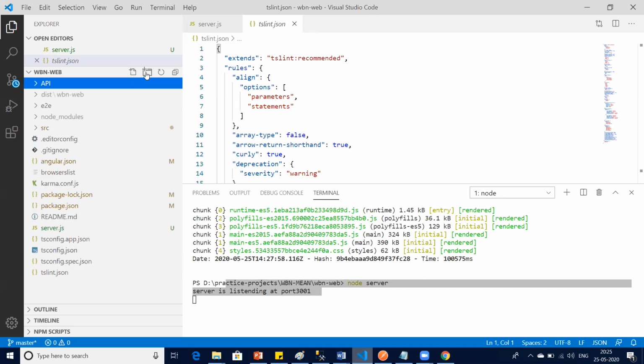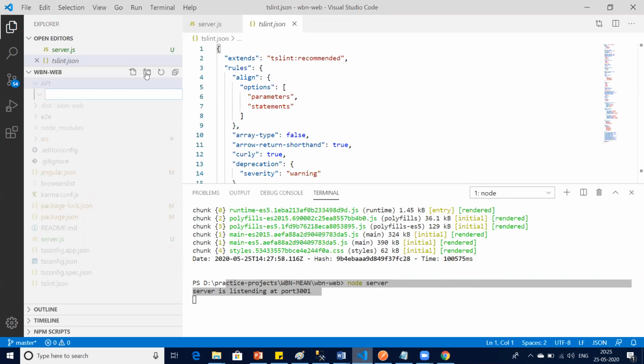Under API, I can create one folder, or multiple folders, or in API directly I will create one file instead of a folder, called homepage.api.js.